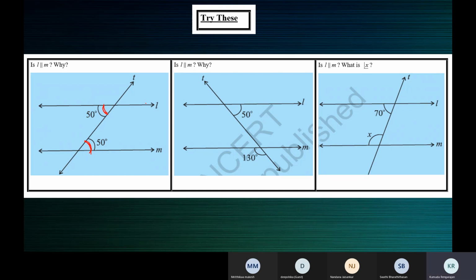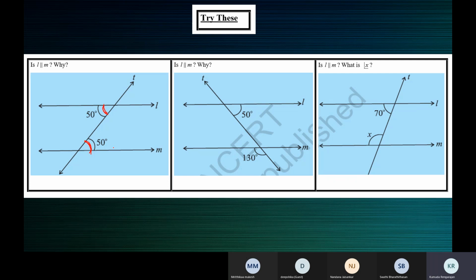So we have two lines L and M intersected by a transversal T such that a pair of alternate interior angles are equal. Therefore, L is parallel to M. This is what you have to write. Make a note of it.